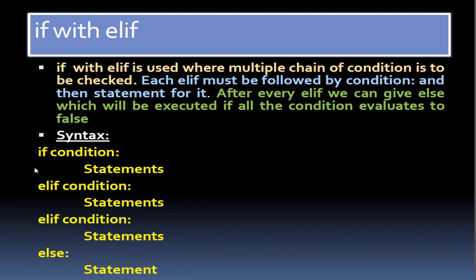The syntax is: if condition then statement, elif condition then statement, and then elif condition then statement, and at last else.